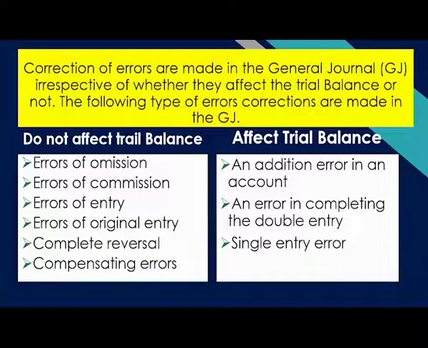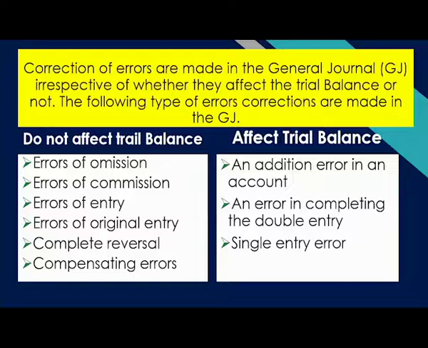Okay. As I stated earlier, when corrections are done, they are done in the general ledger. And below here on the first column, we have errors that are made that do not affect the trial balance, and then there are errors that are made that affect the trial balance.